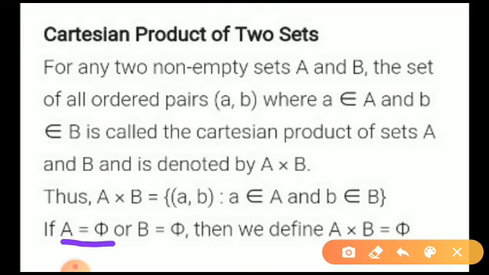That means if either one is an empty set, the whole set, A cross B, will again be an empty set itself. Is this basic concept of Cartesian product of two sets clear?